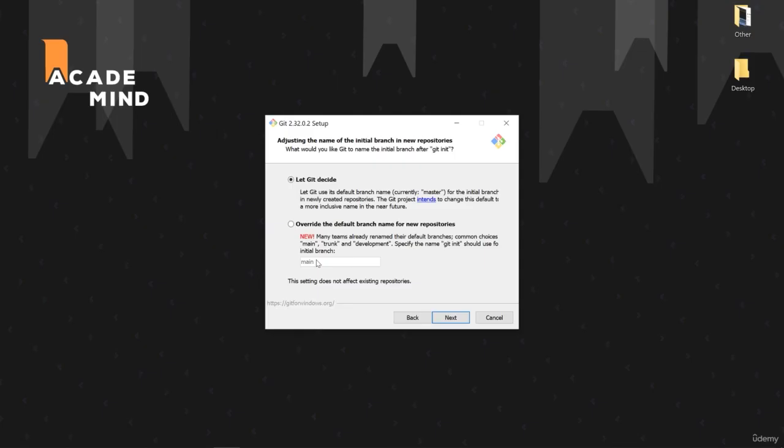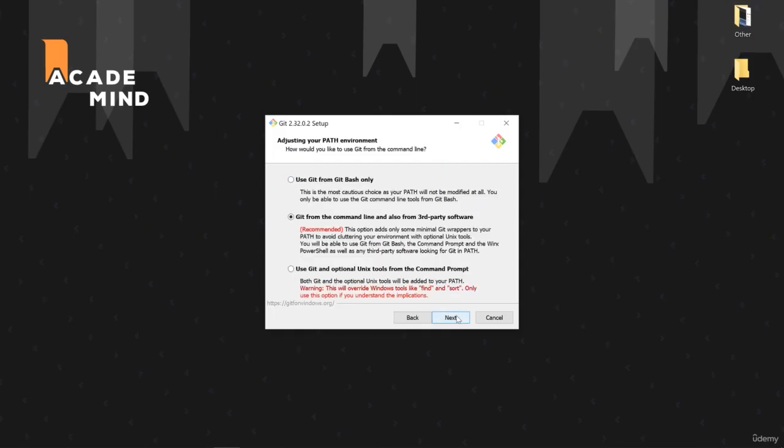Feel free to decide whatever you prefer. For historical reasons, I'll go with the default let Git decide option, so with the master branch being the default branch name. As I said, you can also choose the second option here, just as you prefer. In the course though, I'll refer to the master branch quite often. So I'll go with that first let Git decide option and press next once again.